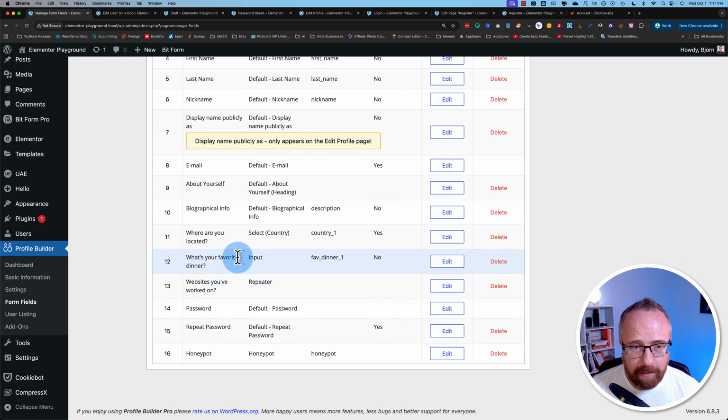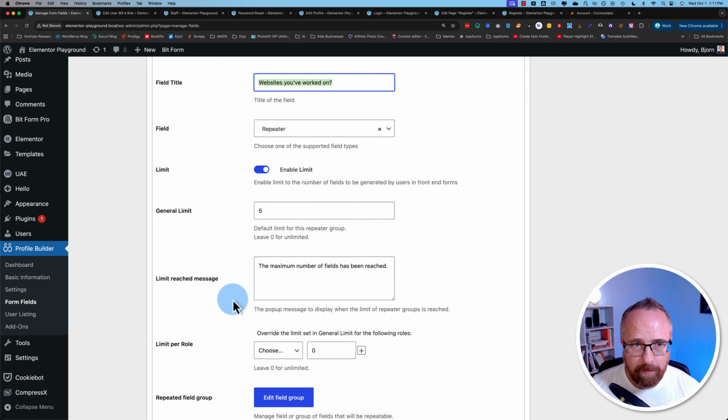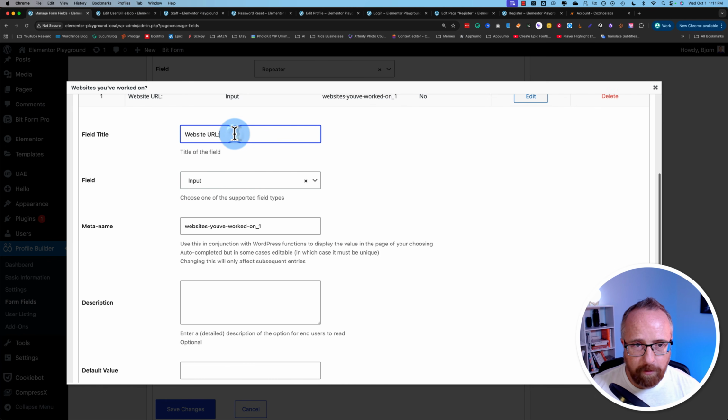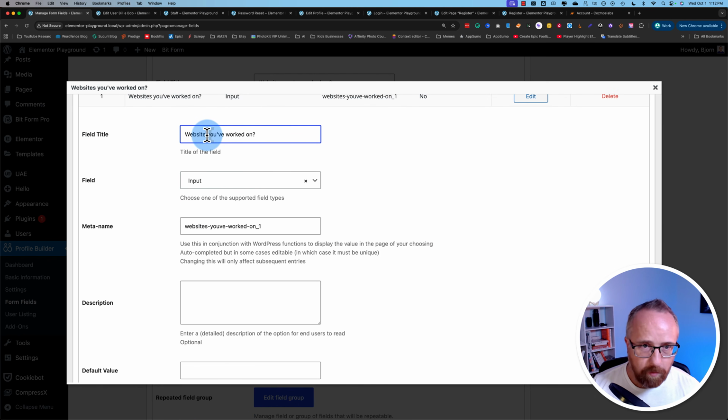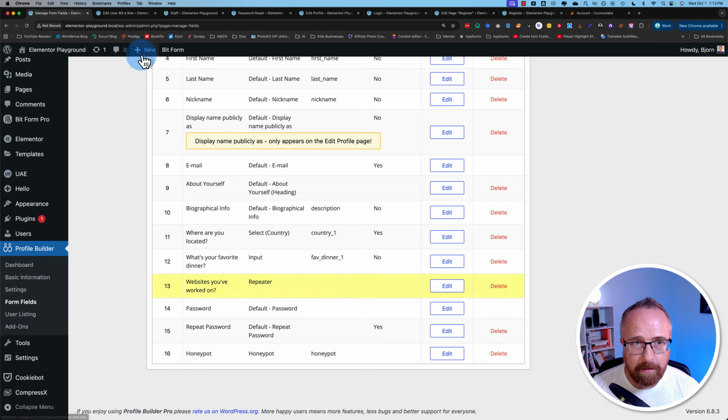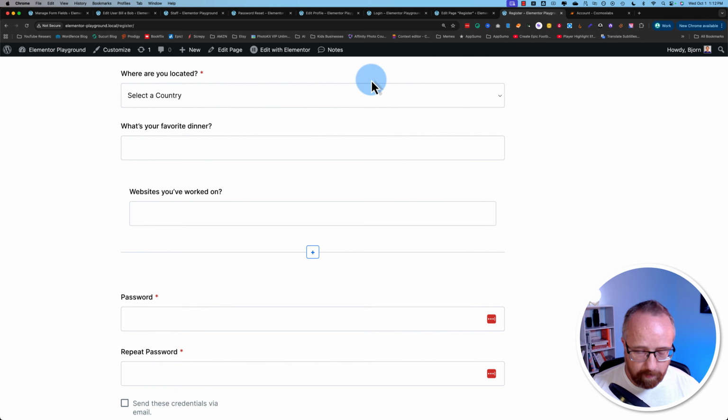So I'm just going to quickly edit that. Copy websites you worked on. Edit the field groups. Edit the website URL field. Say website you've worked on. Save changes. Scroll down a bit, save changes again. Come back out here and refresh. Here's our field. Website you've worked on. Let's say google.com.